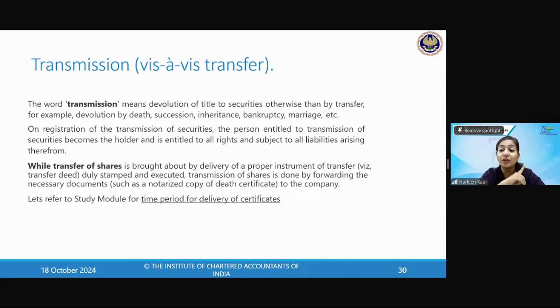In case of transfer, Mr. A was going and telling the company, look, earlier my name was there in the register of members. Now I have transferred my shares to Mr. B. Please include his name in the register of members, remove mine. But in case of transmission, that person cannot come. That person is gone. His son is now there.